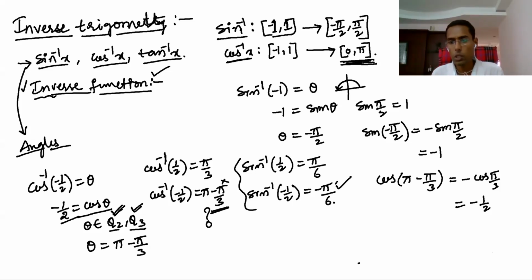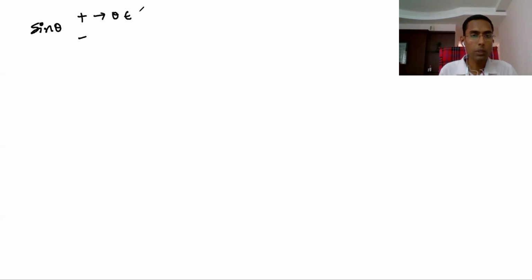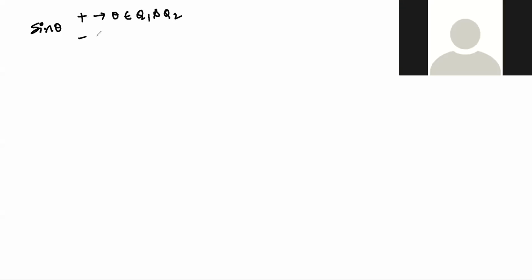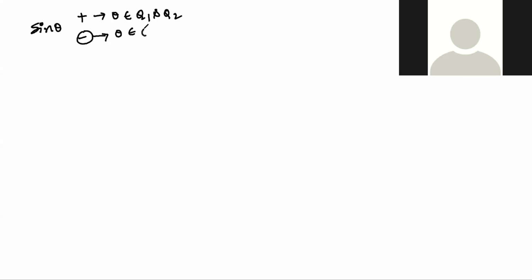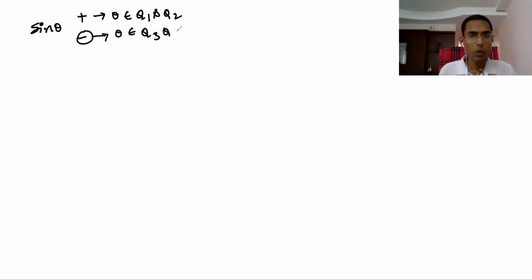Okay. Let's see now. What is the principal value branch? I'll explain simply. Sine theta is either positive or negative. Sine theta is positive where? Theta must be in quadrant 1 and quadrant 2. Yes or no? And sine theta negative means it must be in the third and fourth quadrant. Very good. Third and fourth quadrant.